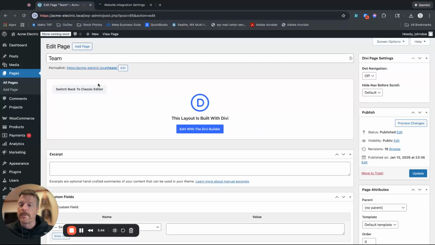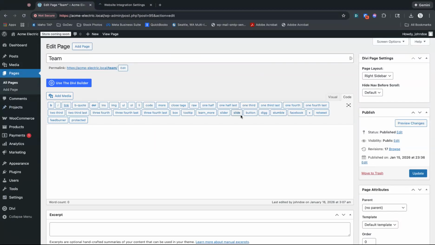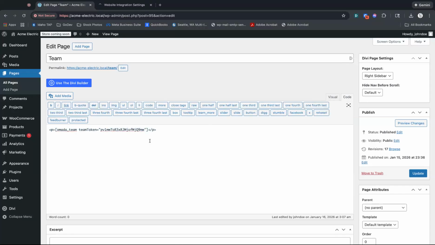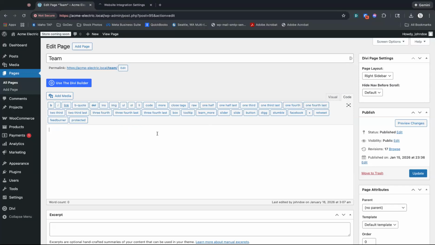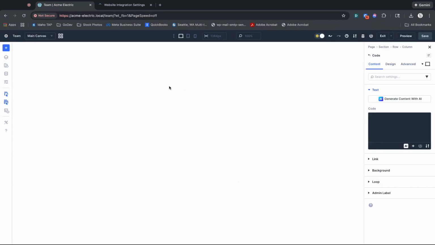Head back over to our website. Now I'm going to take away this Divi code here. I could just embed this right here in your WordPress page under the code or visual editor, whatever. That will work. But since we're using Divi, let's use the Divi Builder. So I'm going to go in here into the Divi Builder, and then I'm going to add a code module, and I'm just going to paste that shortcode right here.